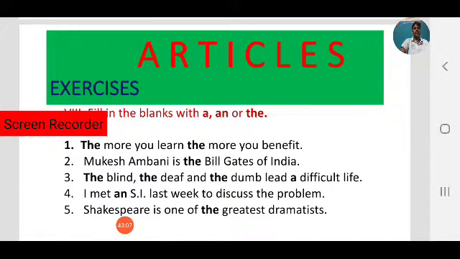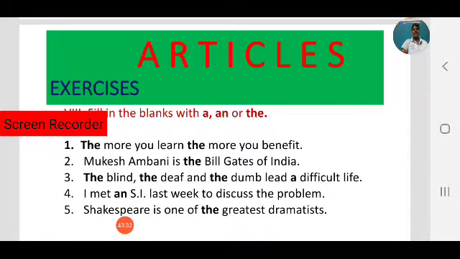In that case, we use the definite article. We have already seen some examples. Siddharth is the Sachin of our team. Sachin is a proper noun, but in the example we use it as a common noun. Like that, Bill Gates is a proper noun, but in this sentence we use it as a common noun. Mukesh Ambani is the Bill Gates of India.